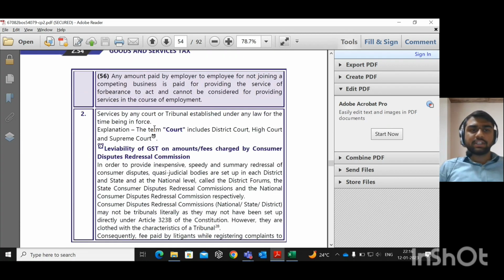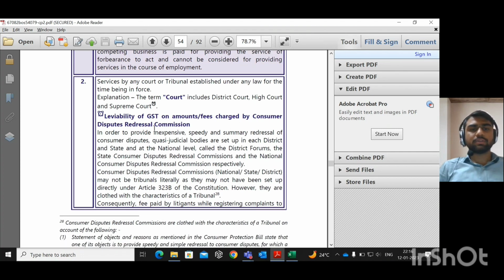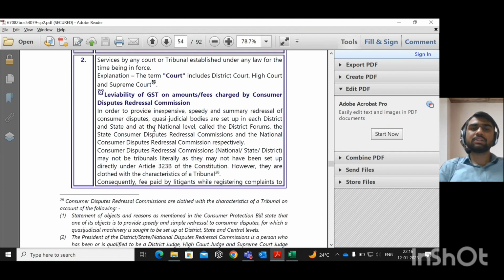That is the first transaction covered under Schedule 3, and the second transaction is services by a court or tribunal established under any law for the time being in force. Court includes district court, high court. There are some clarifications, like for the tribunal: it does not look like a tribunal, but it is treated as a tribunal.